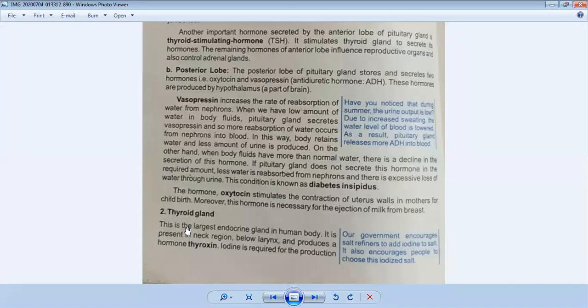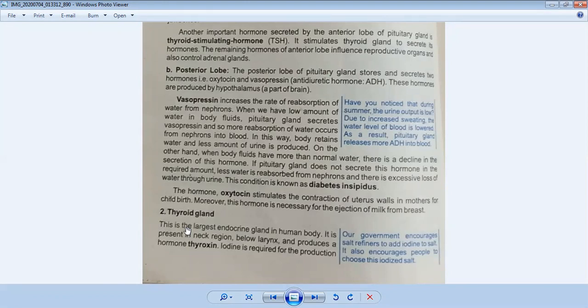First is called thyroxine hormone. Now we will discuss the thyroxine hormone. The thyroid produces the hormone thyroxine. Iodine is required for the production of this hormone. So what will happen if iodine deficiency is produced in the body?